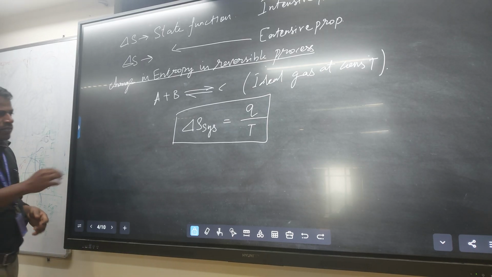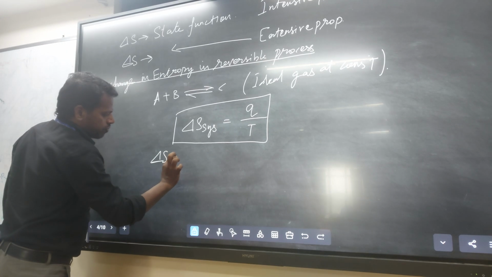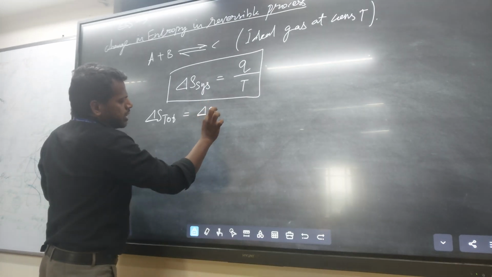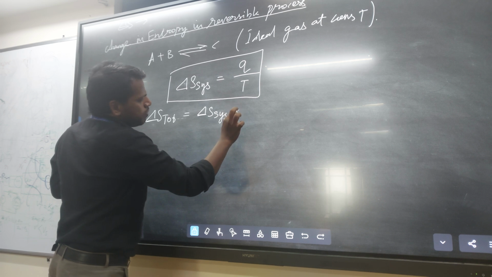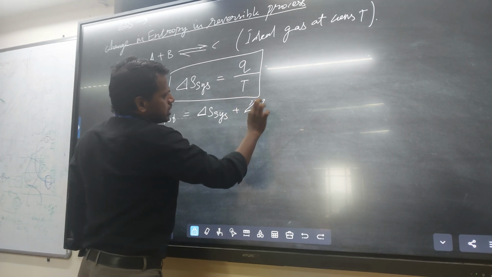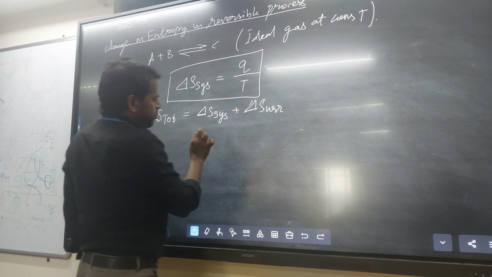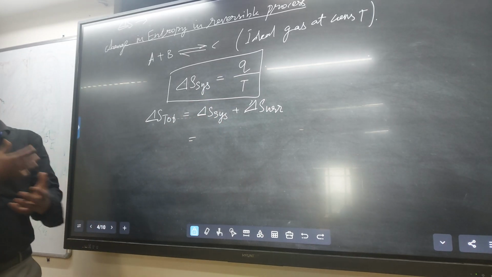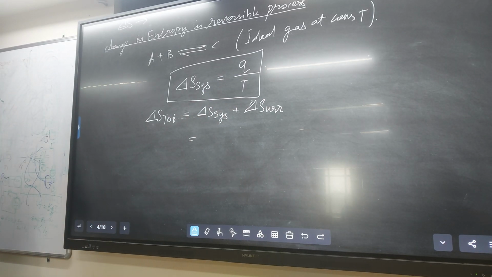Therefore the surrounding entropy is decreasing and the system entropy is increasing. So delta S total equals delta S system plus delta S surrounding. This one is a plus and this one is a minus, therefore the net entropy change is 0.